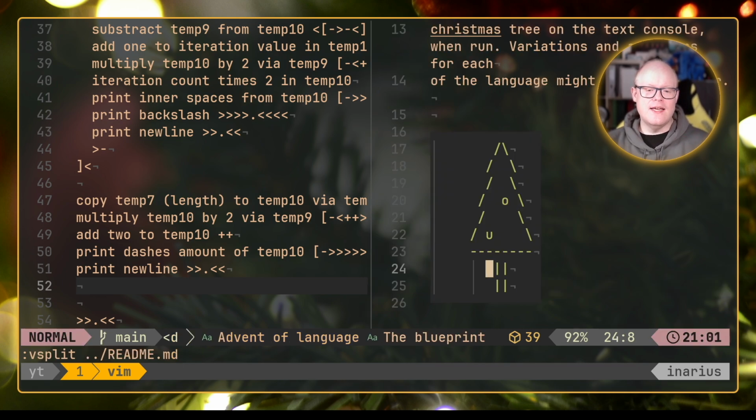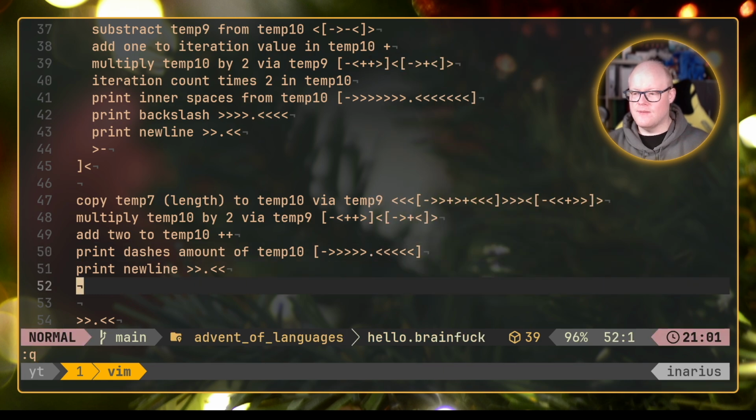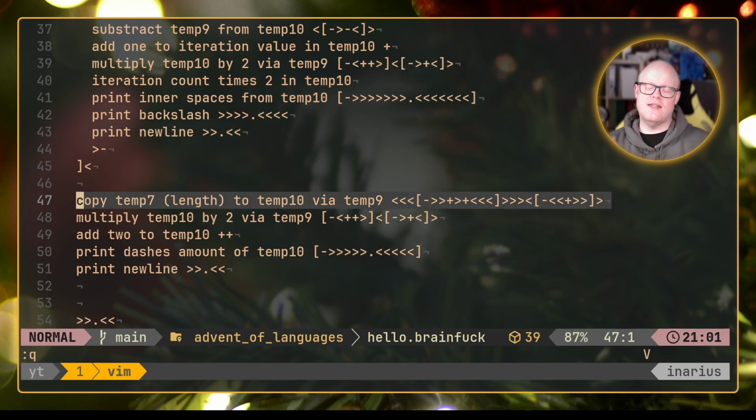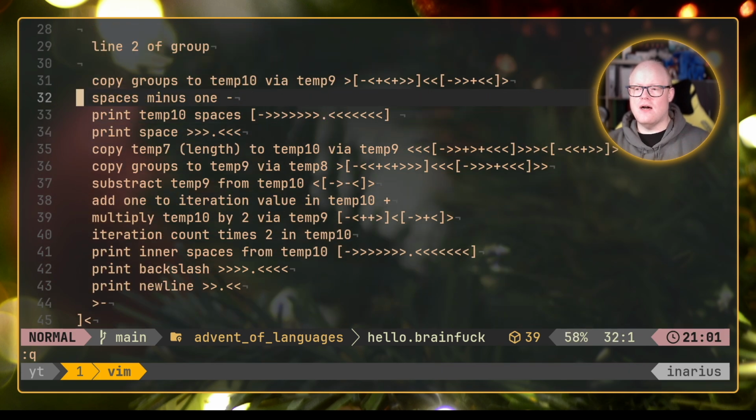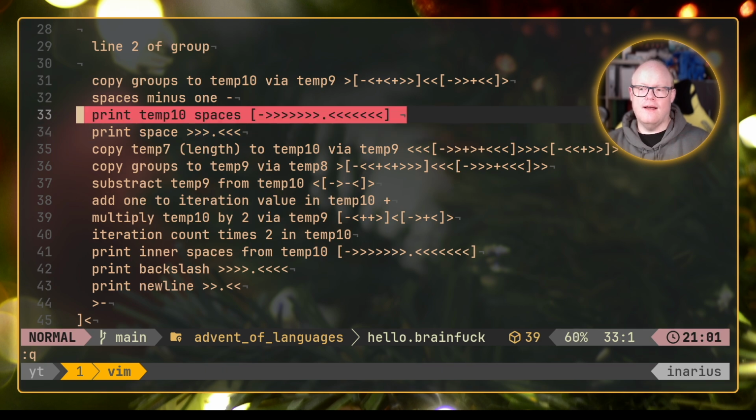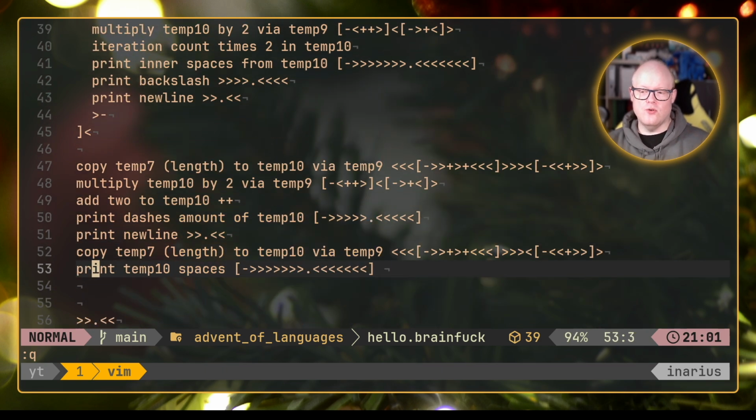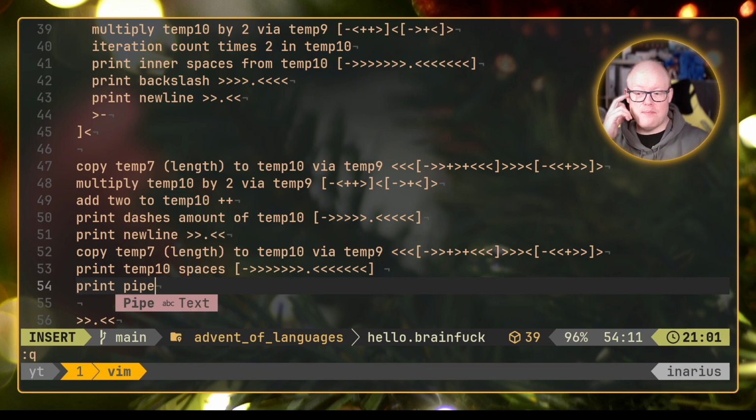We simply go ahead and print the number of initial groups here, spaces, and then 2 of those pipe characters there. And we need to do that 2 times. So we essentially do the same thing again. We take the original group information there again, because we need that, and we have that now in temp 10. So now we only need to print spaces the amount of temp 10, and we can take that from here as well, so I don't need to count again. So now we should have the spaces. What we now need to print is a pipe, and we need to print pipe 2 times.